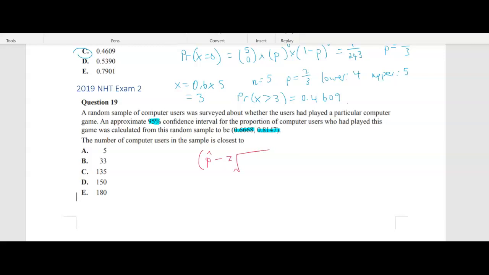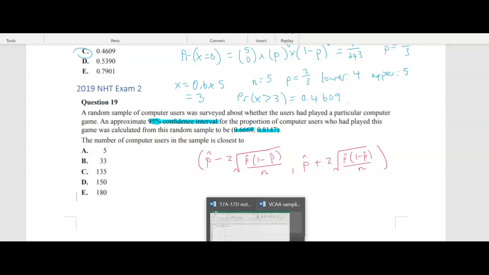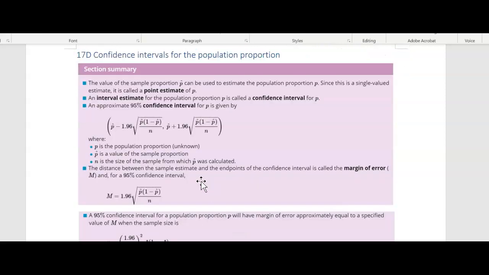Actually, I might pause and write it. All right, now for this one, we do know that we've got 95% confidence interval. So when you've got 95% confidence interval, let me just go to my notes here. You can see that your value of Z is 1.96. So I'm going to substitute that in.